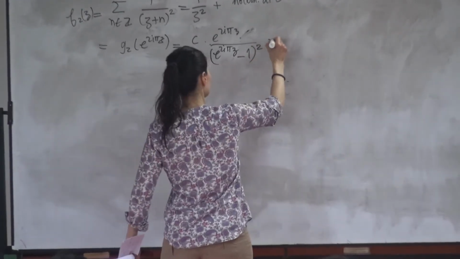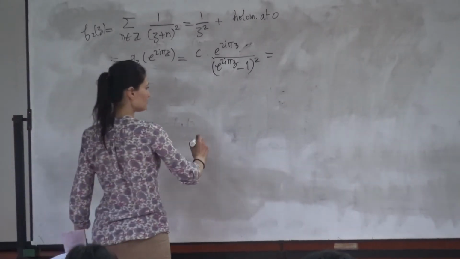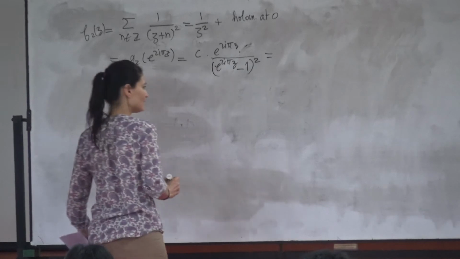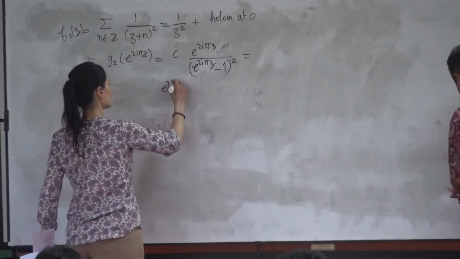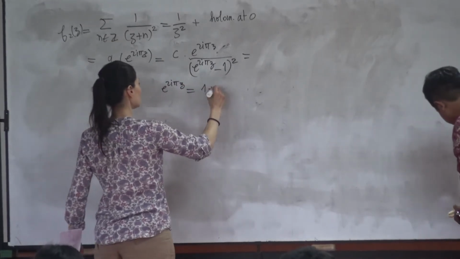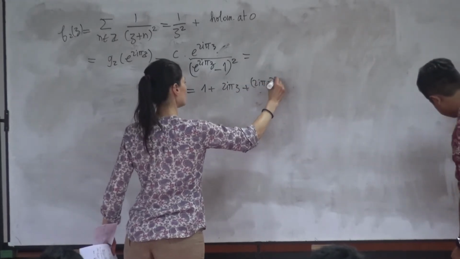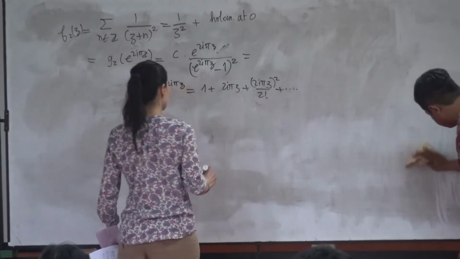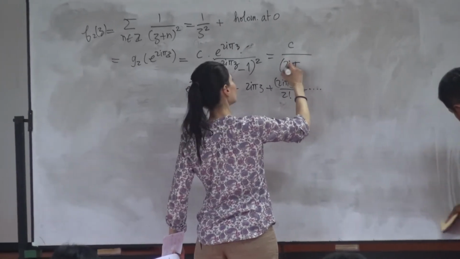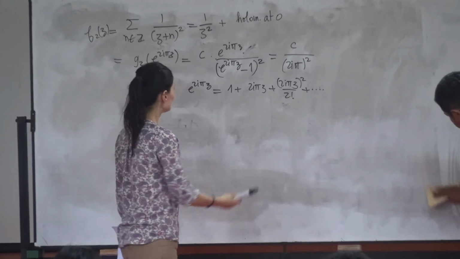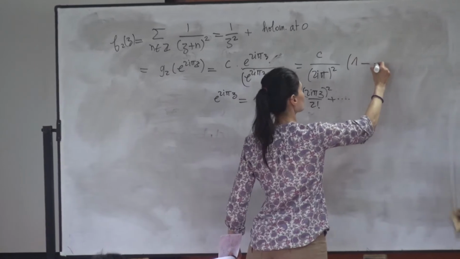And we want to compute the Laurent series development at 0. Maybe I just recall that e to the 2 pi i z is equal to 1 plus 2 pi i z plus (2 pi i z) to the 2 over 2, plus etc. And if you do the computation slowly, you get C over (2 pi i z) to the square, because the 1 disappeared here, times 1 minus something.